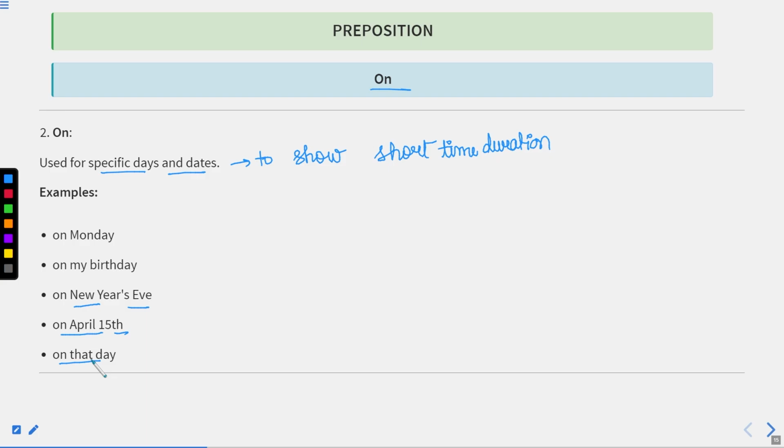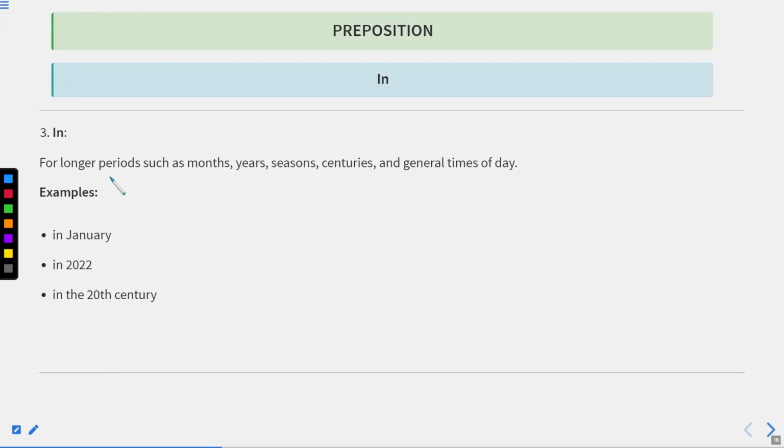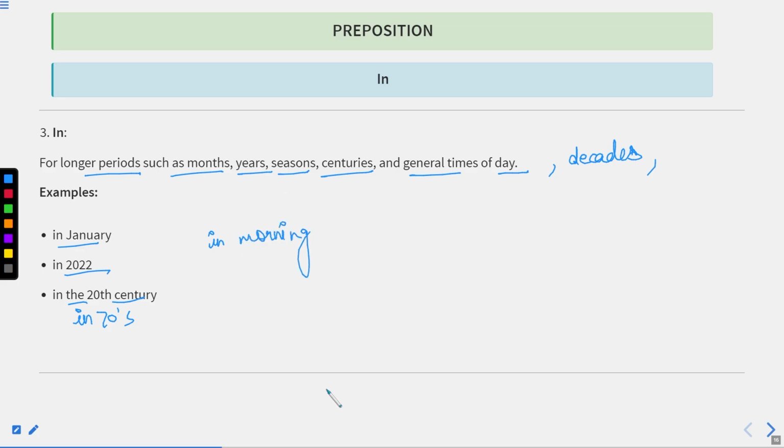Now let us move to the next one. Here we have in. For longer periods such as months, years, seasons, centuries, general times of day, and decades, we use in. For example, in January, in 2022, in the 20th century, in the 70s, 80s, 90s. To show the decades and the general times of day, for example, in the evening, in the afternoon, in the morning. In winter, in summer, these types of longer periods of time, we can use in.